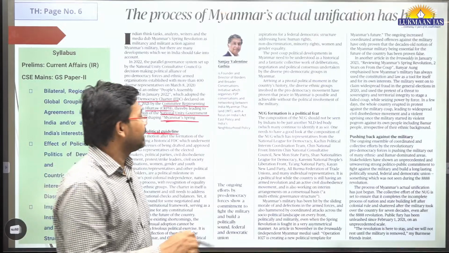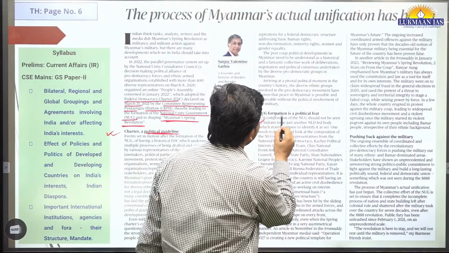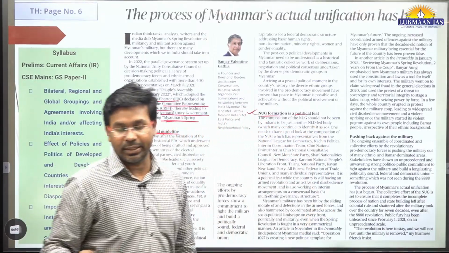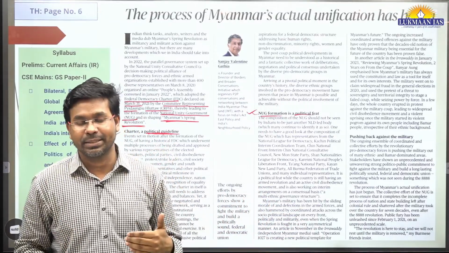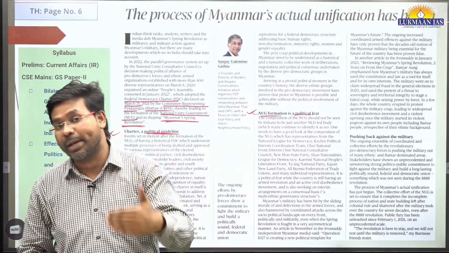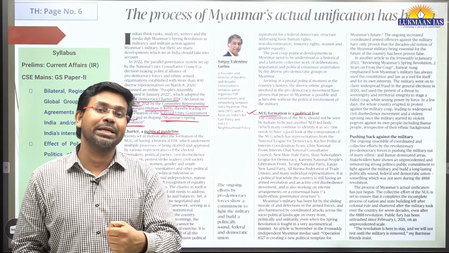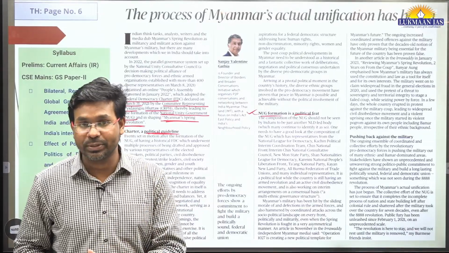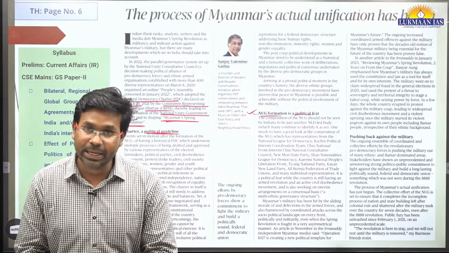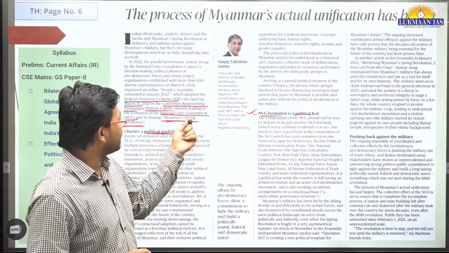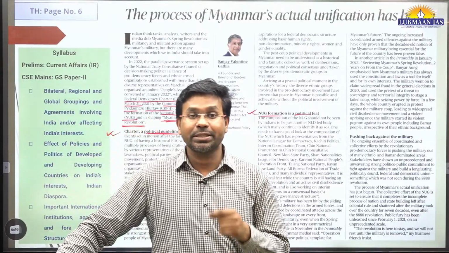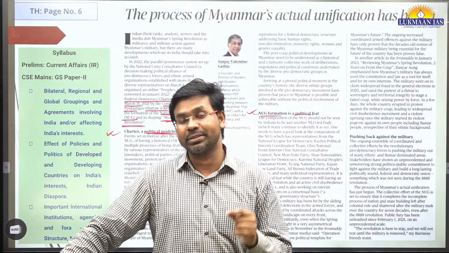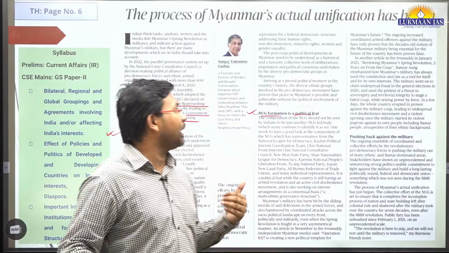What they say is that the National Unity Government formation is itself a political feat. It means that in Myanmar the military is trying to capture more power using muscle power, using army personnel, but at the same time the creation of the National Unity Government that represents civil society organizations, that represents people from different political factions, is our strength, is a point of strength.